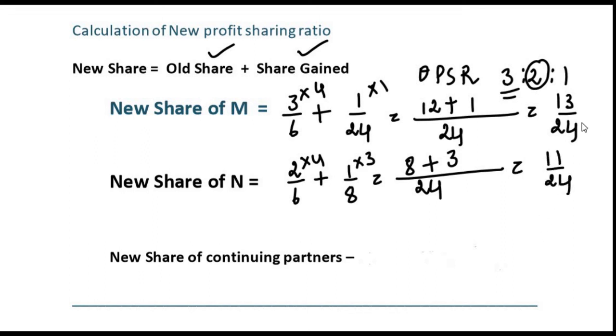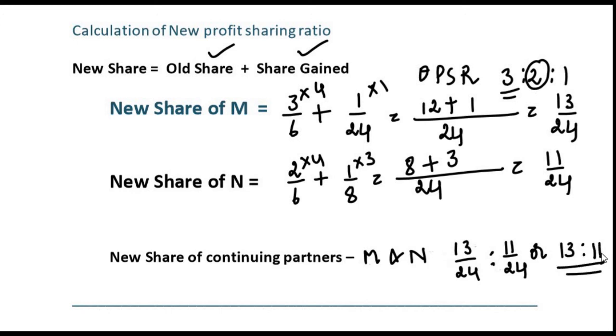So this is the answer, 13 by 24 and 11 by 24. So the new share of the continuing partners, M and N, they are the continuing partners, is 13 by 24 is to 11 by 24. Since we have the same denominator 24, it can be written as 13 is to 11. So this is the new profit sharing ratio of M and N.